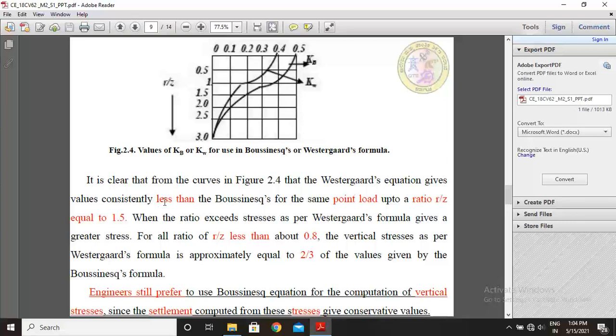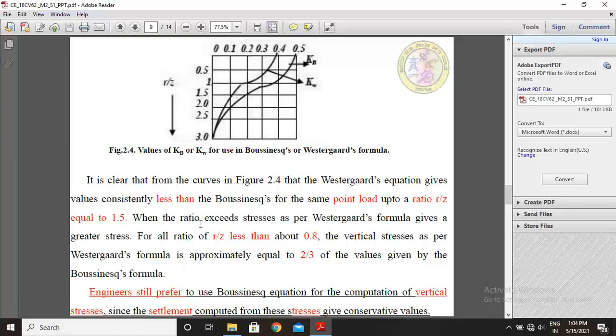It is clear from the curves that the Westergaard equation gives values consistently less than the Boussinesq for the same point loads up to a ratio r by z equal to 1.5.